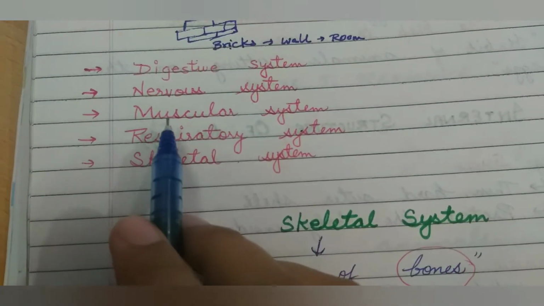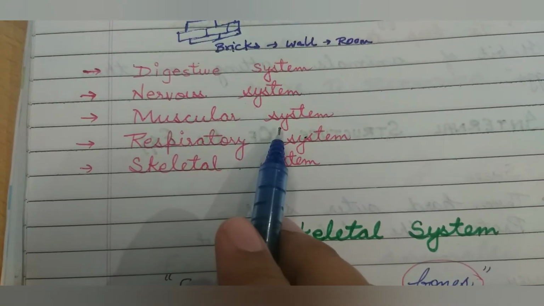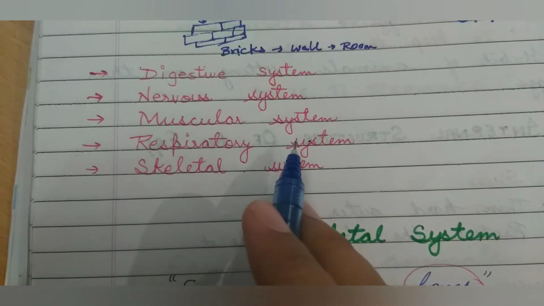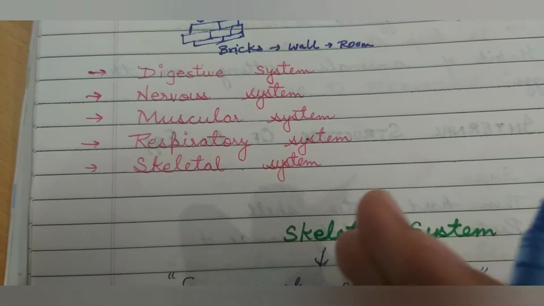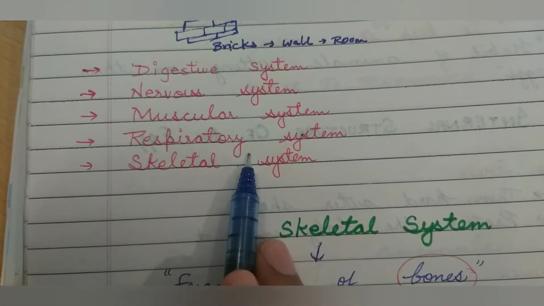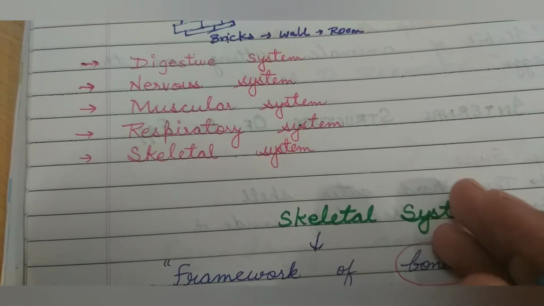The muscular system, all the muscles are present in it. The muscular system helps us to move, run, sit. The respiratory system helps us in breathing.